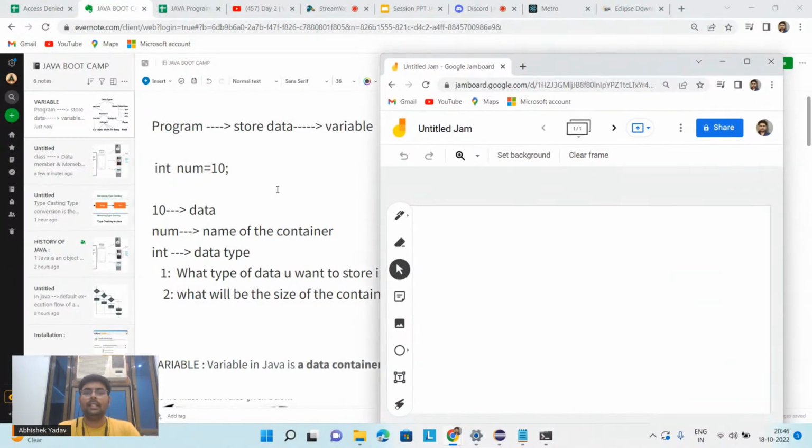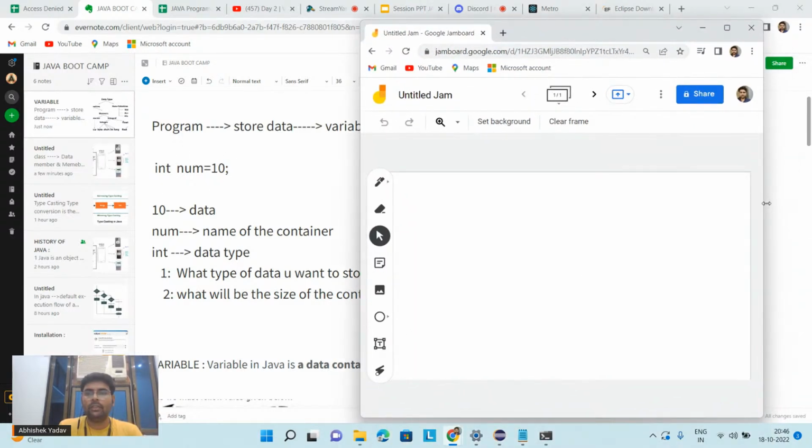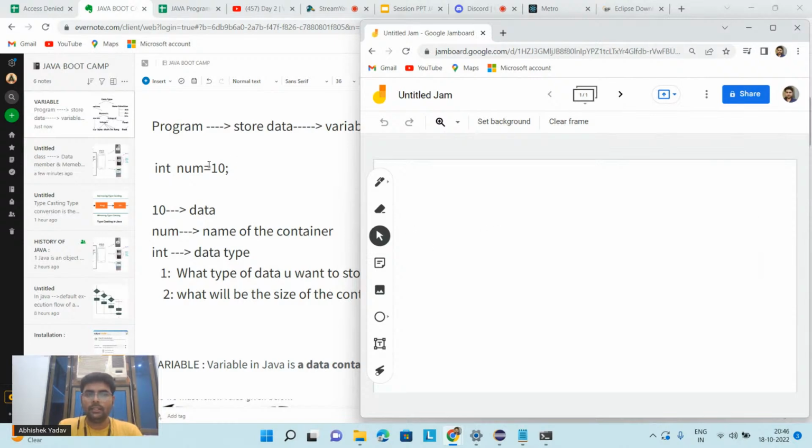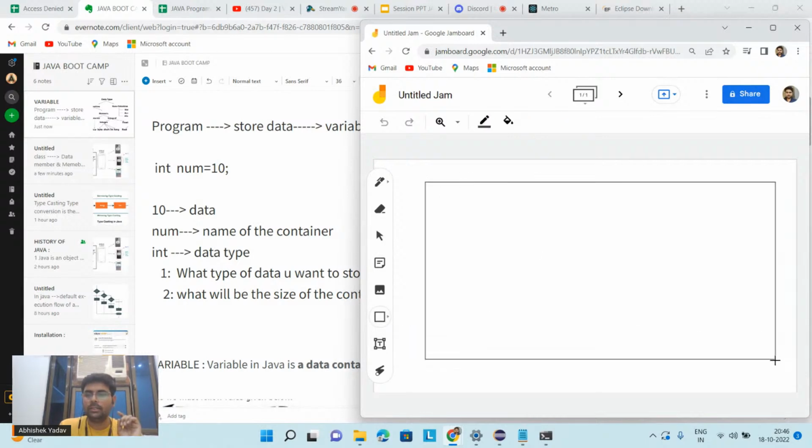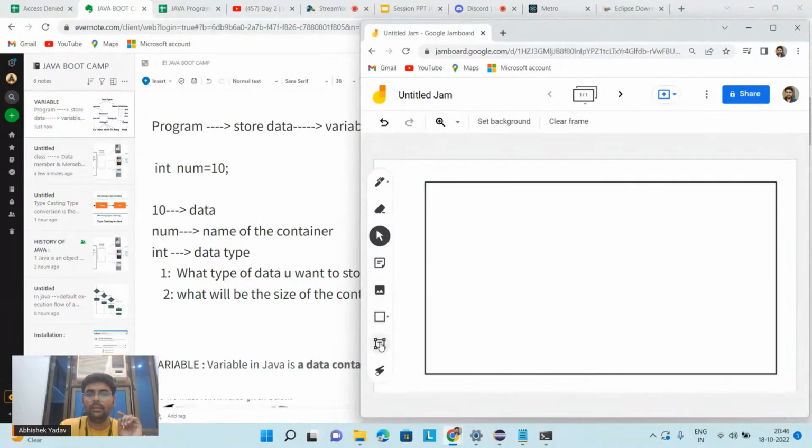So the moment you write this line, int num is equal to 10, what will happen? The system will say, hey, you are storing data 10 inside a variable num and the data type is integer. So what will the system do? It will go to the computer memory. Let's assume this rectangular box is your computer memory. Inside this computer memory, the system will say, hey, I will allocate 4 byte to this variable num.